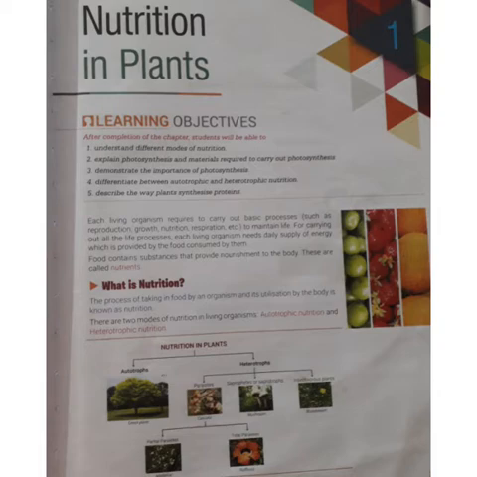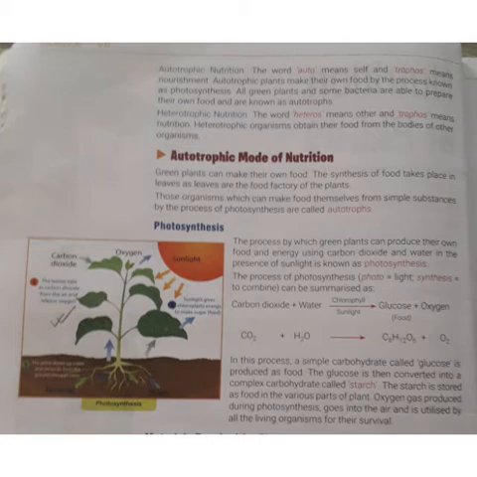So going on to the next page, autotrophic nutrition. The word auto means self and trophs means nourishment. Autotrophic plants make their own food by the process known as photosynthesis.